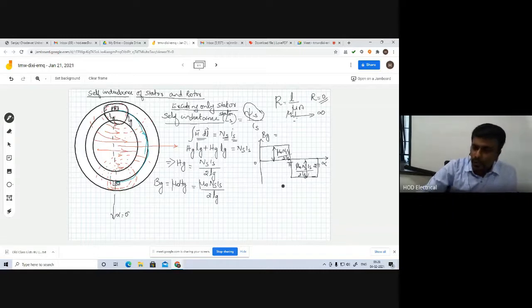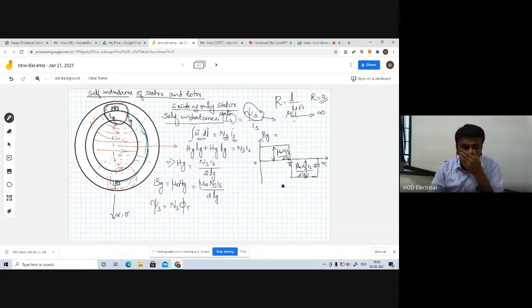Now we should know what is meant by flux. If we know the flux, the number of turns times the flux is the flux linkage. Our goal is to find psi s. Psi s is the number of turns in the stator times the total magnetic flux in Weber. That is what I have written here, N times phi.